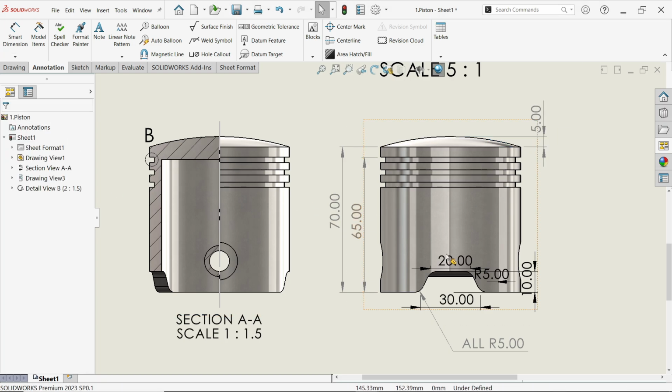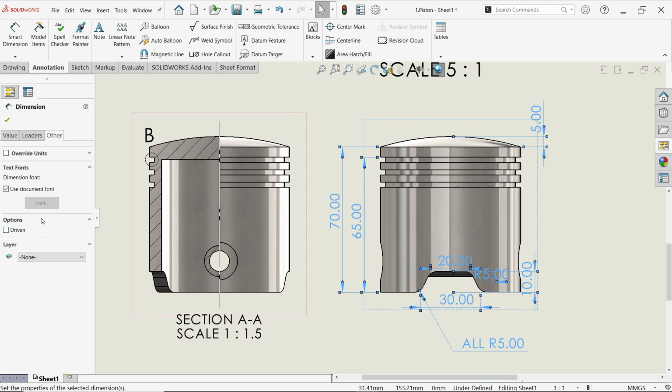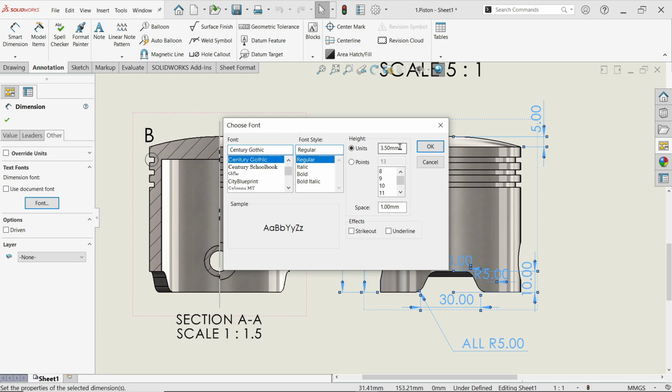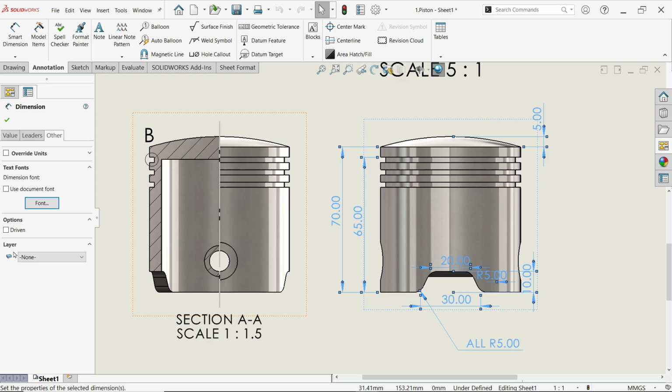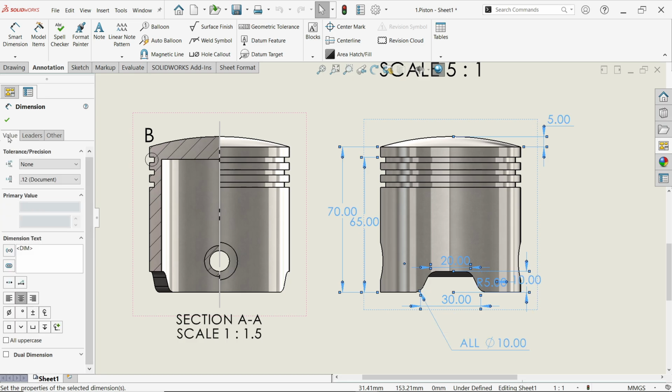Okay, now here all are, select all of this. First I am going to choose, let's say, font 3 millimeter. Okay, layer format, go to leader, position. Now go to value, precision 0.